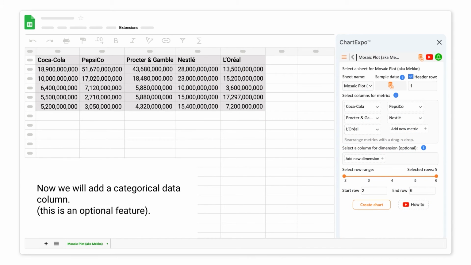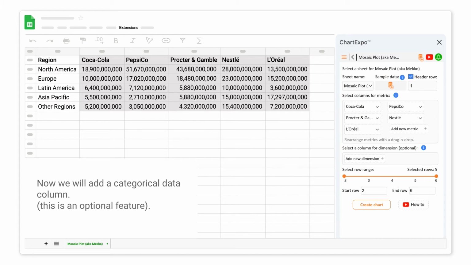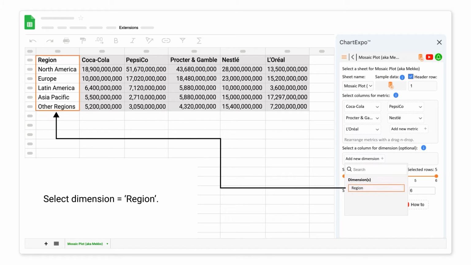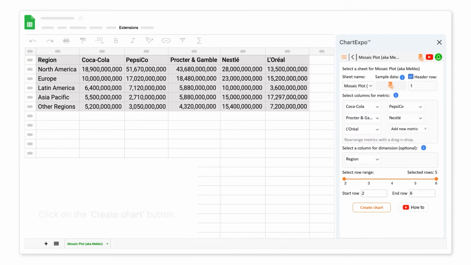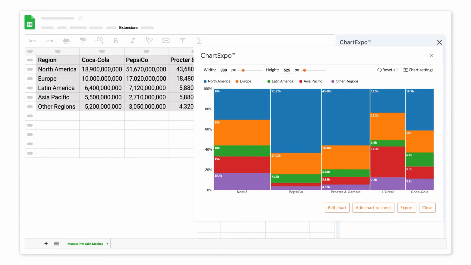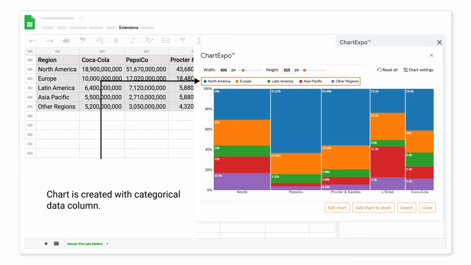Now we will add a categorical data column. This is an optional feature. Select Dimension region. Click on the Create Chart button. Chart is created with categorical data column.